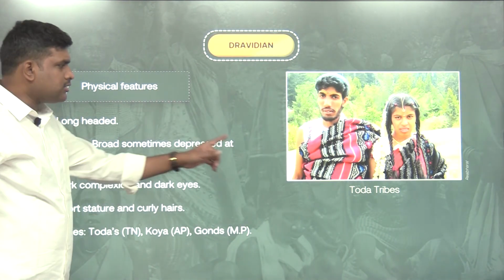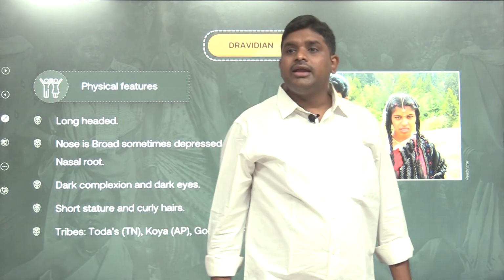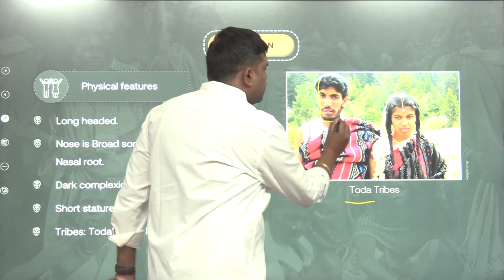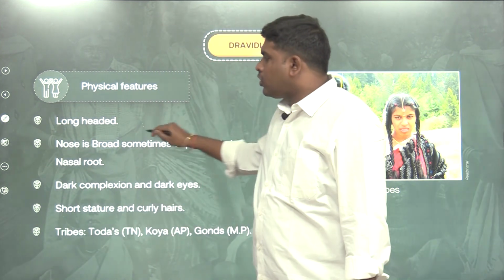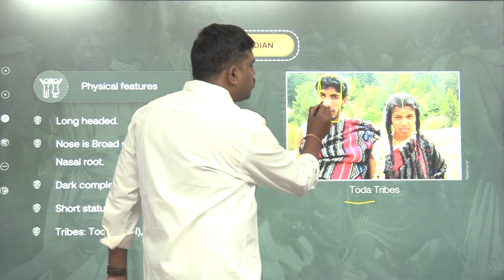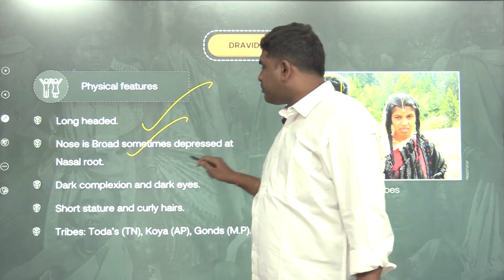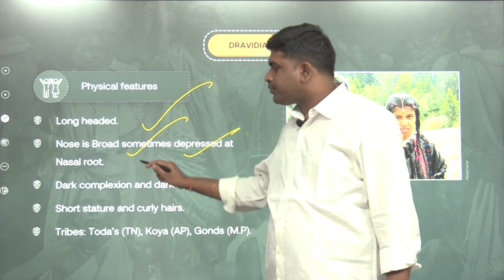Dravidians. Todas, in the Nilgiri Hills, South India. Their head is long; they are long headed. The nose is broad, sometimes depressed at the nasal root.